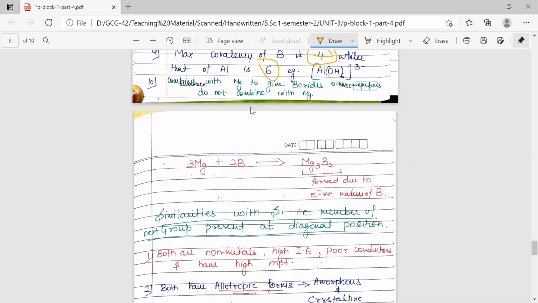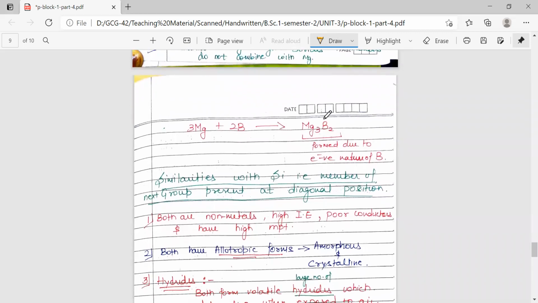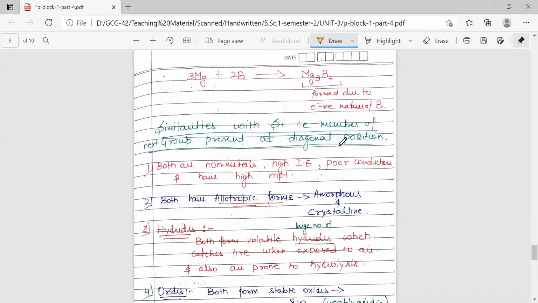So we have borides only out of group 13. This is the reaction when it combines with magnesium, we get borides, because boron is more electronegative than magnesium, unlike other members.